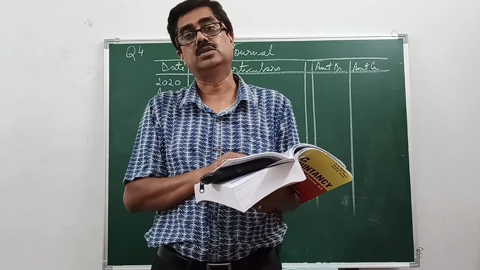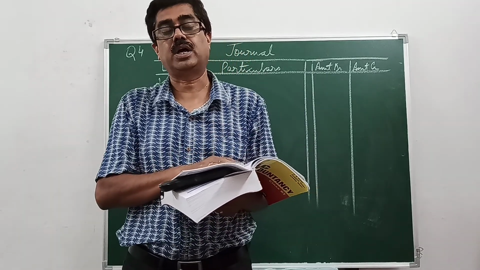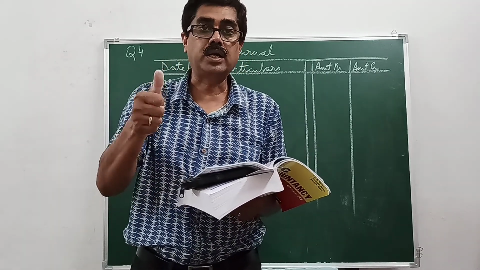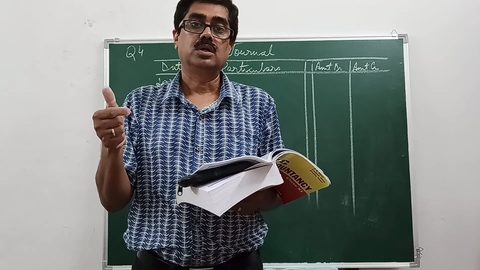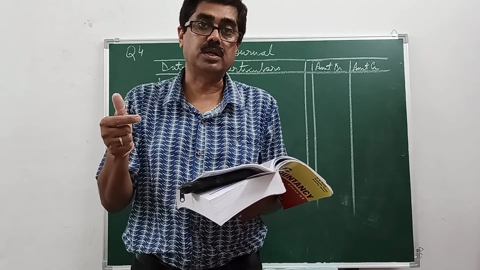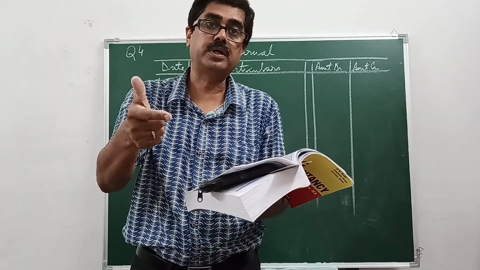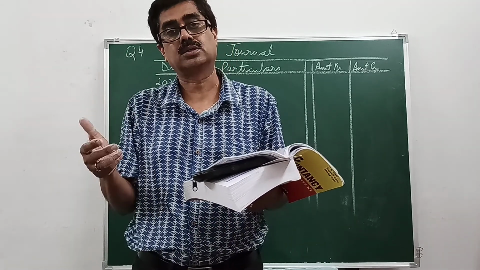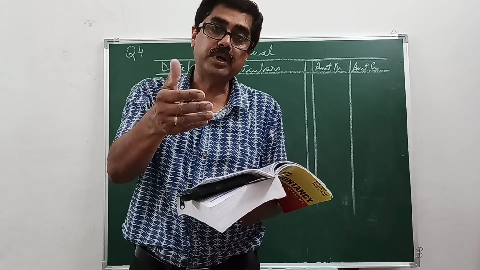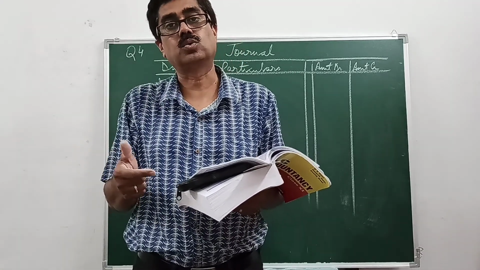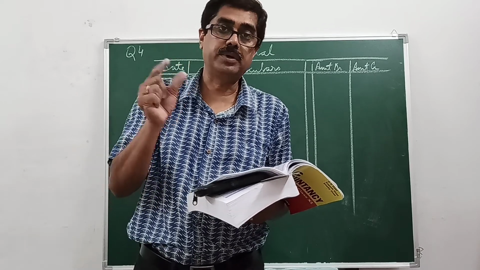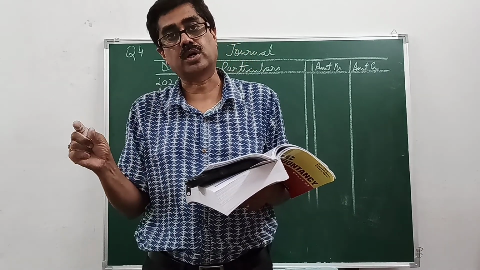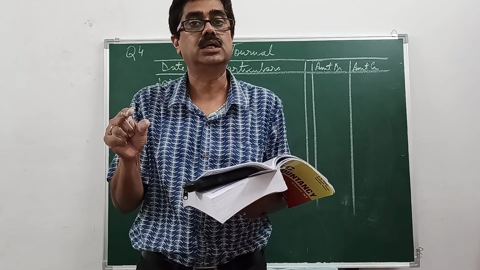Now compound journal entries. In the first question, when I explained to you, you had one debit and one credit, thus completing the double entry system. It is called simple entry. But when you have one debit and more than one credit, or more than one debit and one credit, it is known as compound entry. But the debit side total should be equal to the credit side total of that entry.